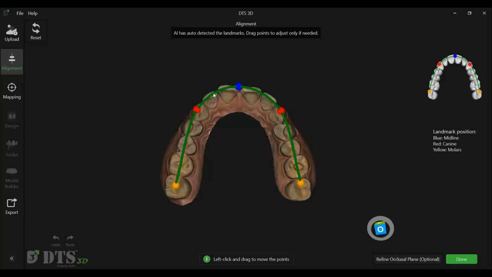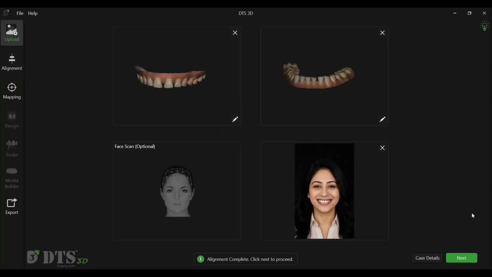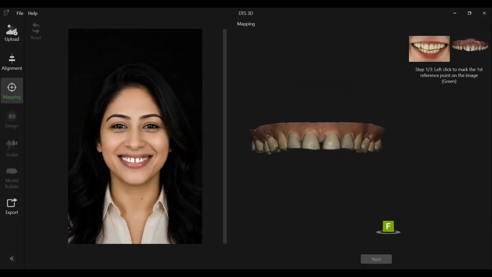In some cases, the AI may not be able to detect the landmarks accurately. If this happens, just follow the on-screen wizard and place the requested landmarks manually as prompted by the software. Once the alignment is complete, click Next to proceed to the mapping screen. This step allows us to overlay the patient's photographs onto the 3D scans for enhanced visualization and smile design planning.